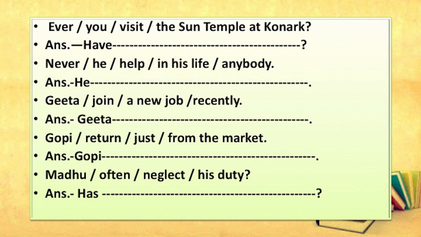Next one, ever you visit the Sun temple at Konark? Interrogative sentence. So, you start the sentence with "have." Have you ever visited the Sun temple at Konark? Never he helped in his life anybody. He has never helped anybody in his life.